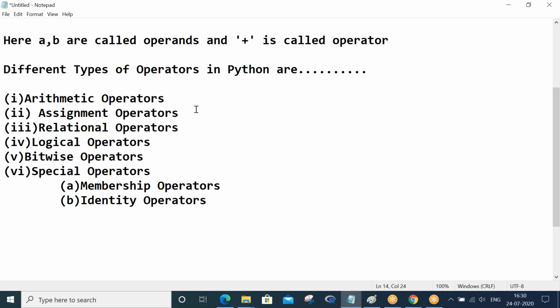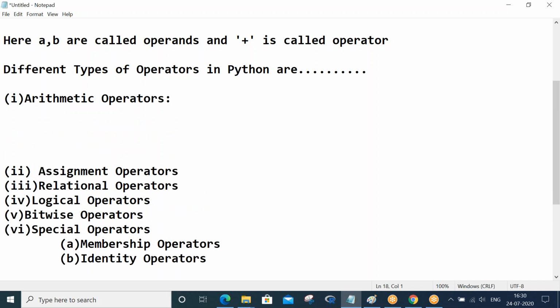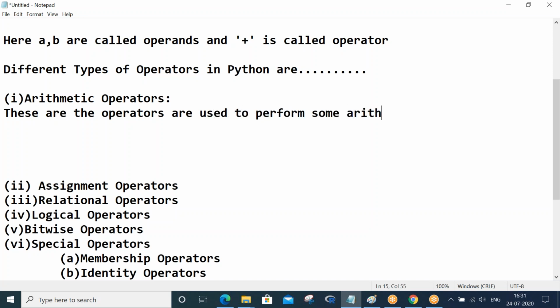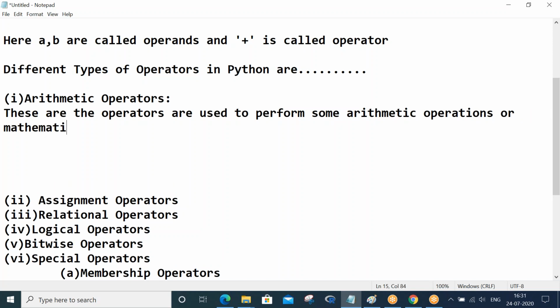Let us try to understand each and every operator with an example. Let's first understand what we mean by arithmetic operators. These operators are used to perform arithmetic operations, or I can also say mathematical operations.